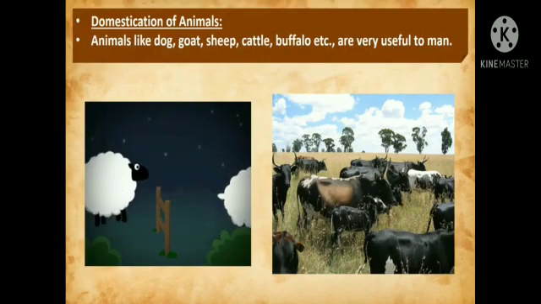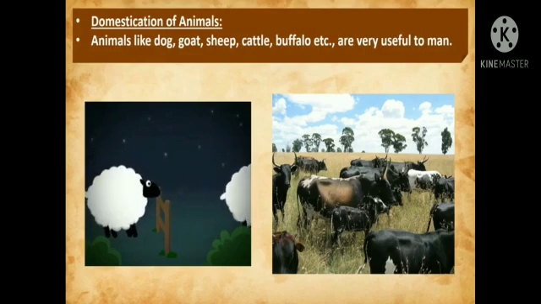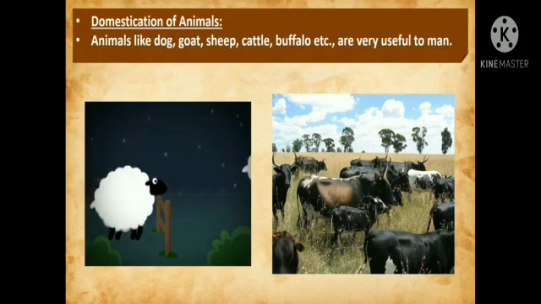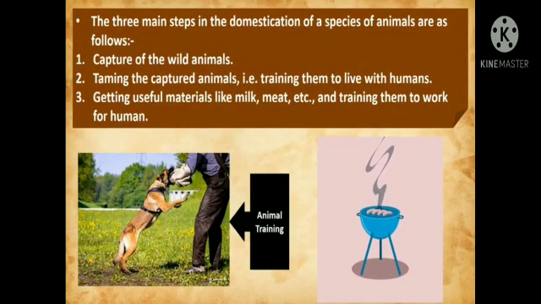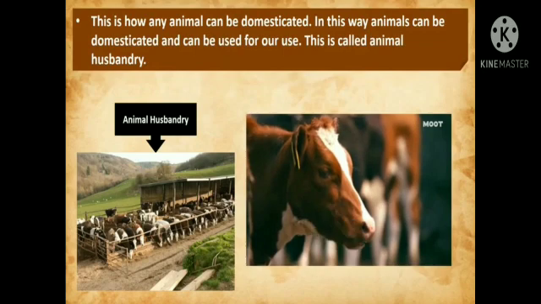Domestication of animals. Animals like dog, goat, sheep, cattle, buffalo, etc. are very useful to man. The three main steps in the domestication of a species of animals are as follows. Capture of the wild animals. Taming the captured animals, that is, training them to live with humans. Getting useful materials like milk, meat, etc. and training them to work for humans. This is how animals can be domesticated.